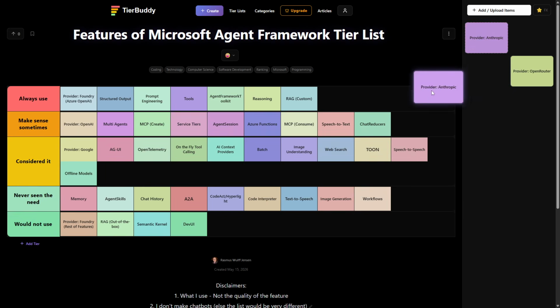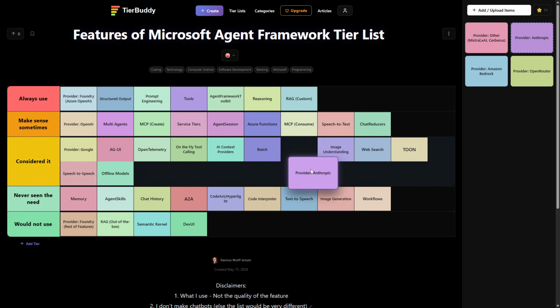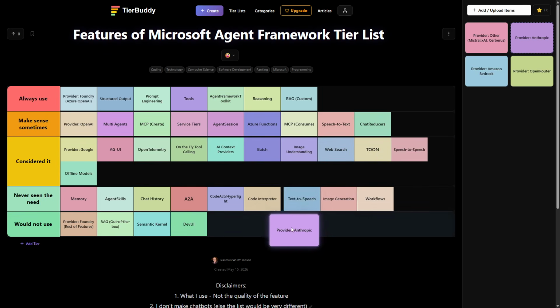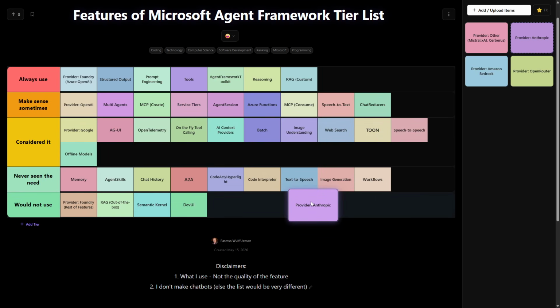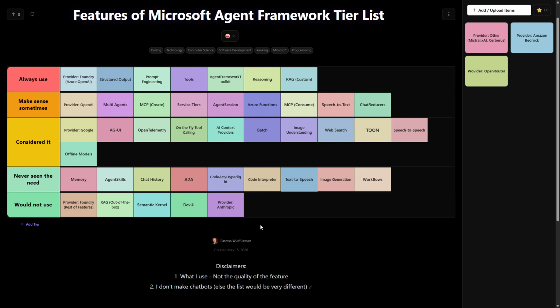Let's take Anthropic before we take some of the others. Anthropic, well, I kind of hate Anthropic. I feel it's a very dishonest company doing very dishonest things. So yeah, they need to go last. I would never go to them. I would definitely go to Google before I ever tried Anthropic, because they are just a very bad company to work with, it seems.